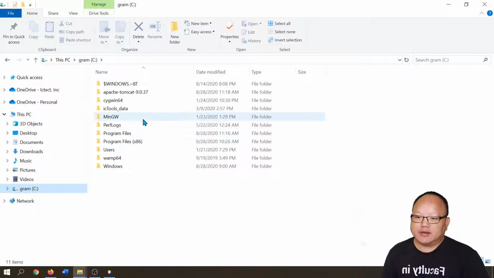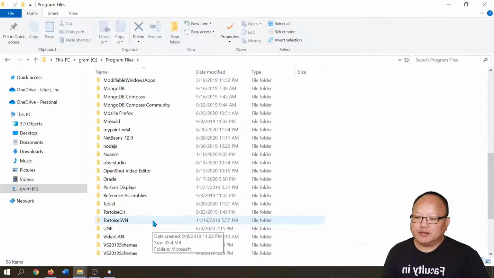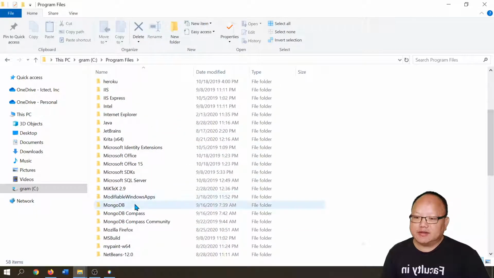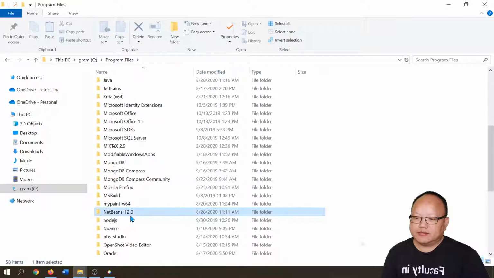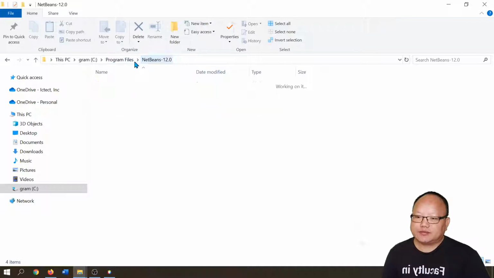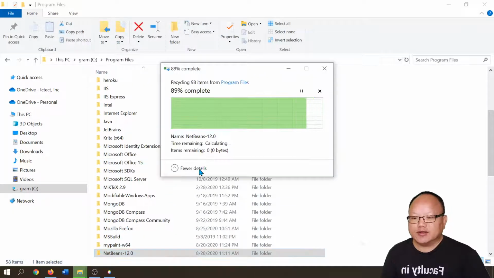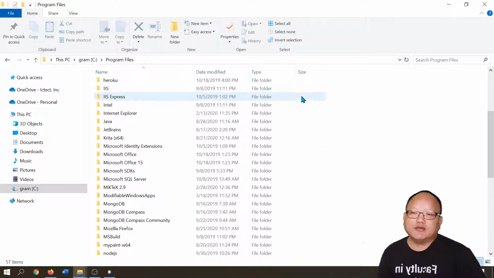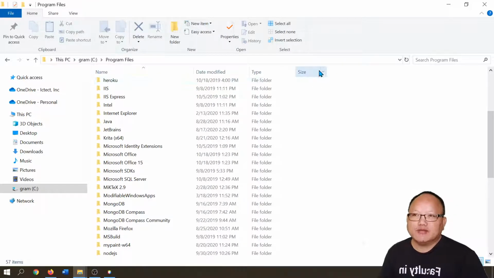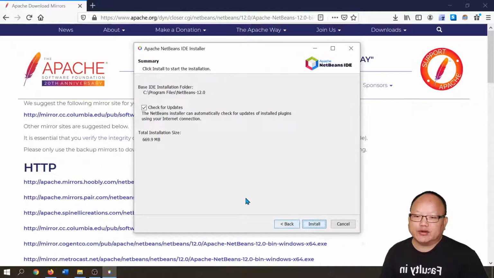Alright, so let's go through my program. There should be a NetBeans folder that was created by a previous installation. Right here, you can see it's empty. Let's delete this folder. You don't have to delete this folder if this is your first time installing NetBeans, because I installed NetBeans before and I uninstalled NetBeans, but it leaves you a skeleton folder. Okay, so now it should be okay to go.